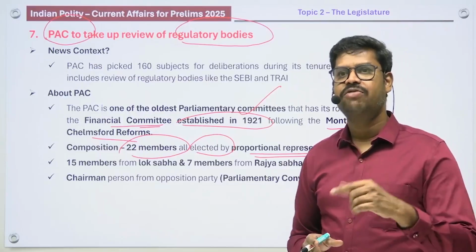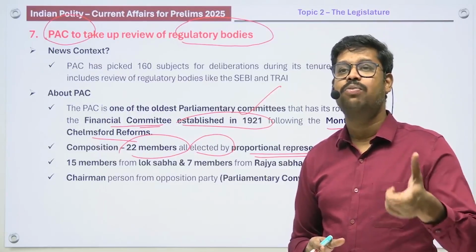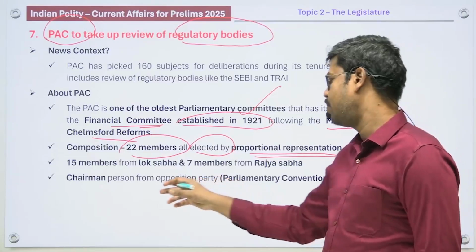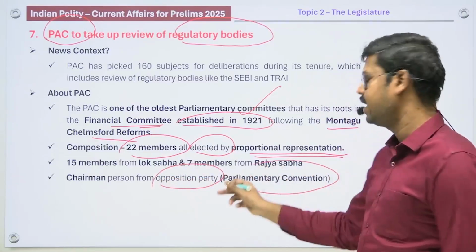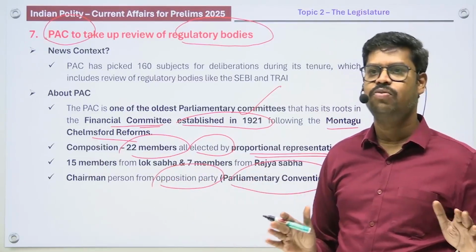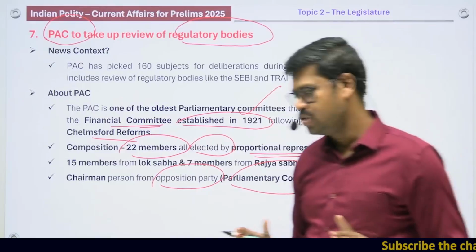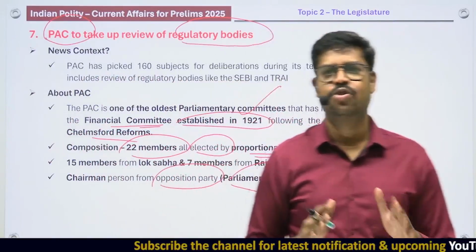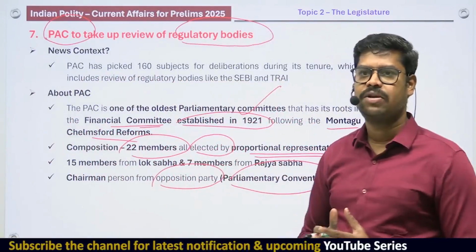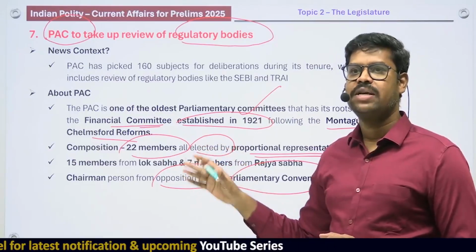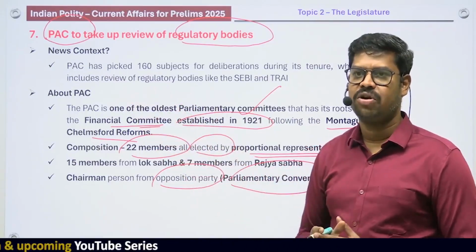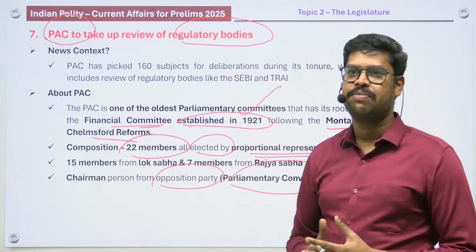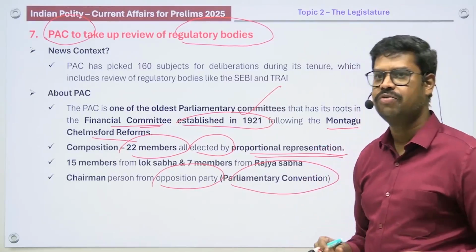And the chairman of this particular committee is usually a member from the opposition party. This is again very important. Usually, a member of the opposition party is appointed as the chairman, and that is followed as a parliamentary conventional practice. There is nothing in the constitution about this. There is nothing in the rules of the house about this. It's only a conventional practice. So presently, K.C. Venugopal of the Congress party is the chairman of the Public Accounts Committee. In fact, Mr. K.C. Venugopal has summoned the SEBI chief to appear in front of them, which she has failed to do. That's a different story. But this is a development that has happened with regard to all those things. So therefore, this becomes very important for your examination.